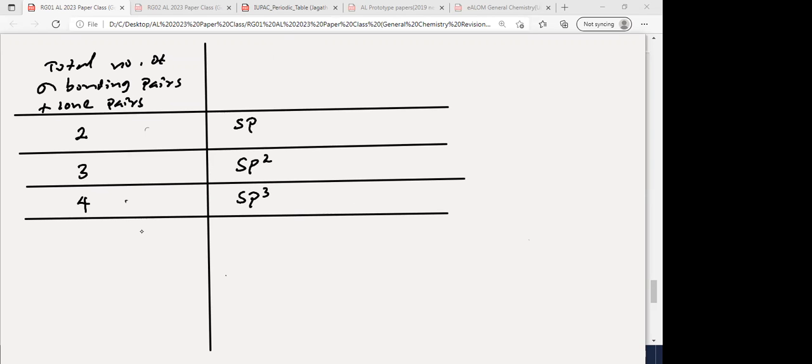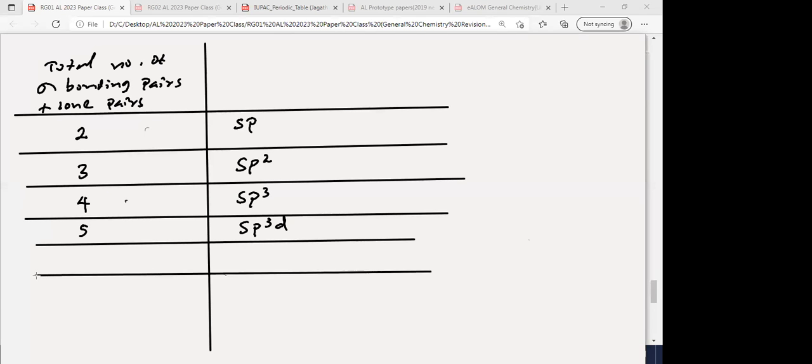If there are 5, you get sp3d. If there are 6, you get sp3d2.